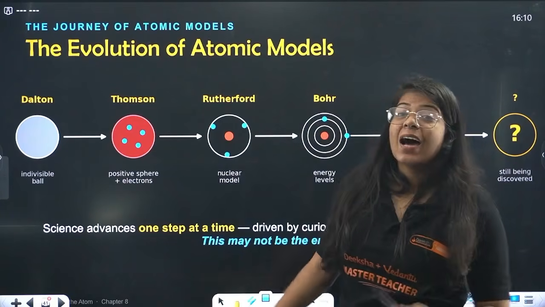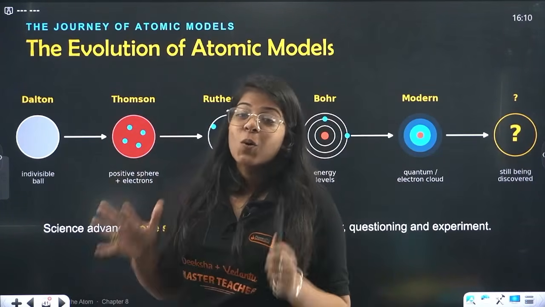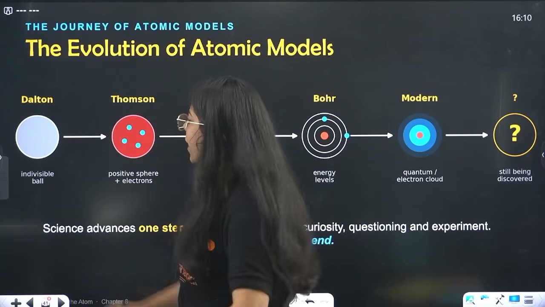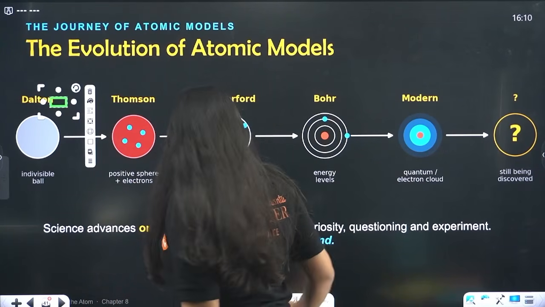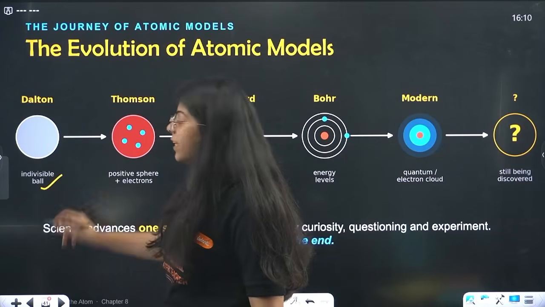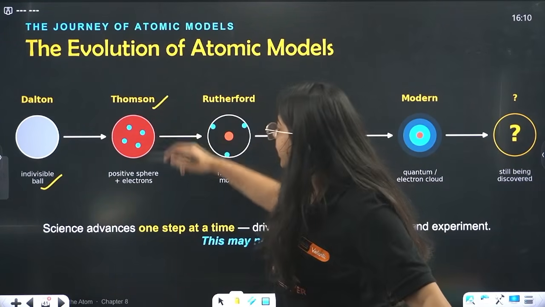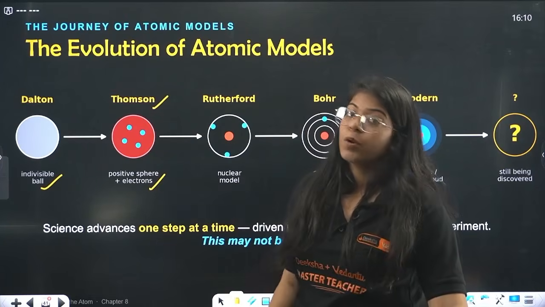The final and the final most is, now this is just theory. So we are done with our whole chapter, journey inside the atom. Quick recap. Dalton came and he said that atom is an indivisible ball. Then Thomson came. He has positive sphere plus electrons.